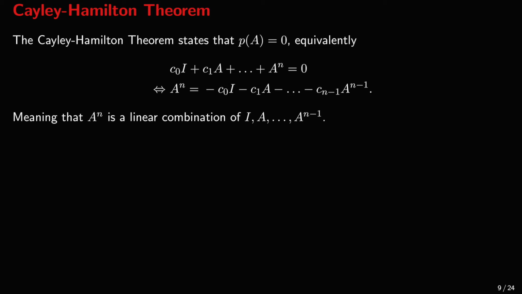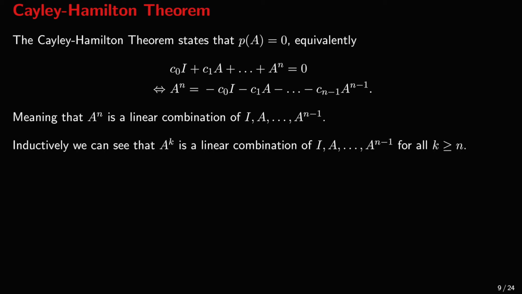If we multiply both sides by A, we will see that A to the power n plus 1 is also a linear combination of the same set of matrices. Inductively, we can see that all k-order powers of A, for any k at least as large as n, are linear combinations of I, A, and so on up to A to the power n minus 1.